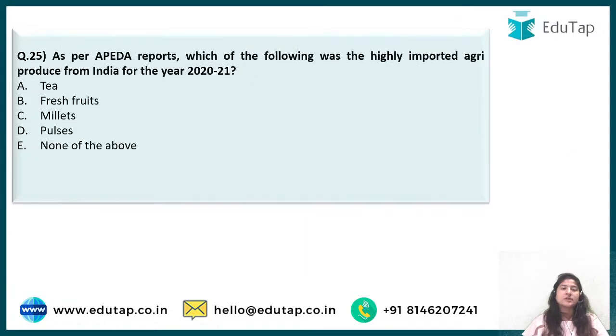Now we'll come to the last question of today. That was just a revision series for you for the different reports. Tomorrow I'll come again with ARD current affairs. This was made by focusing on the reports that are in news currently, but tomorrow I'll come with current affairs, so it will include all the MSPs also and other things that are currently in news in agriculture.